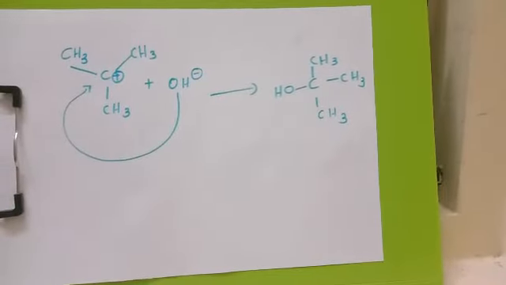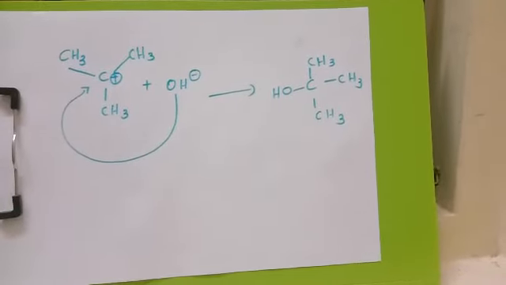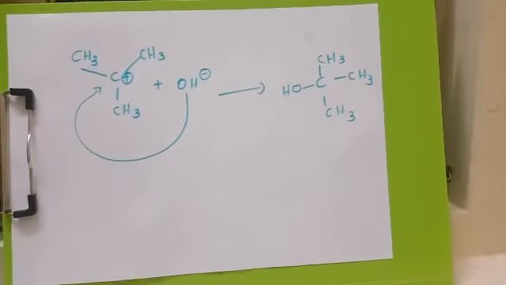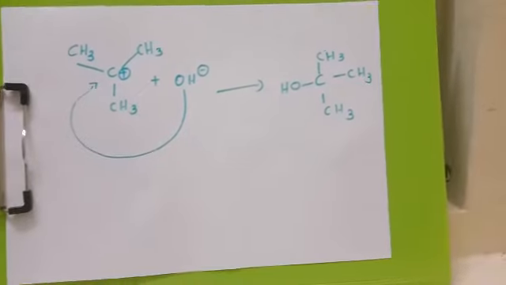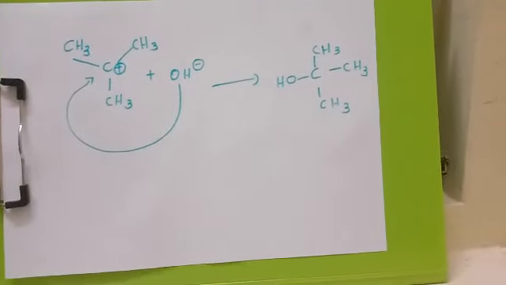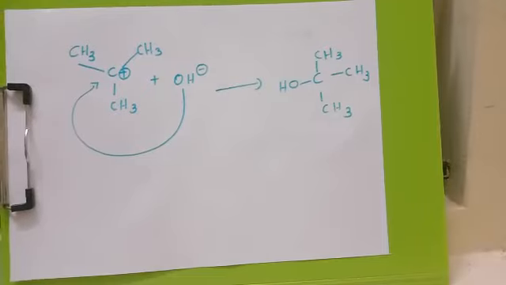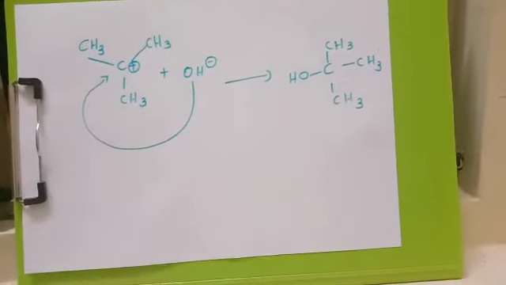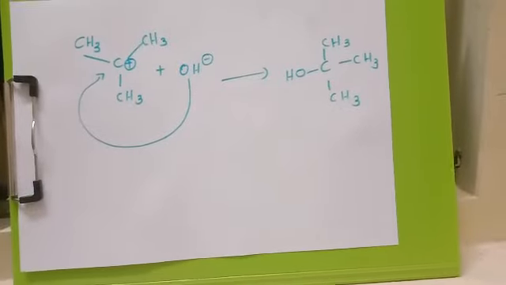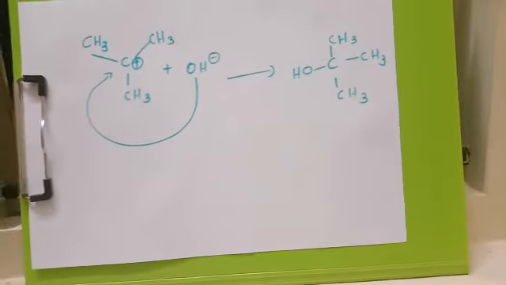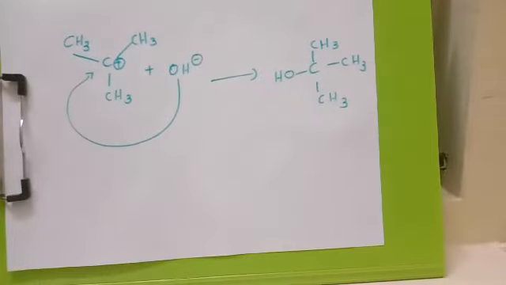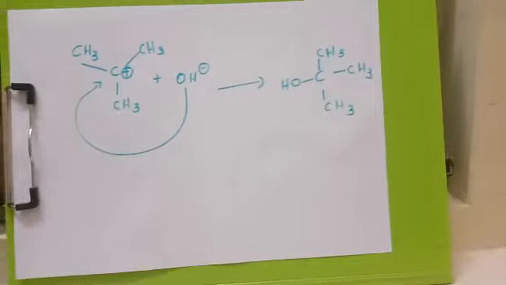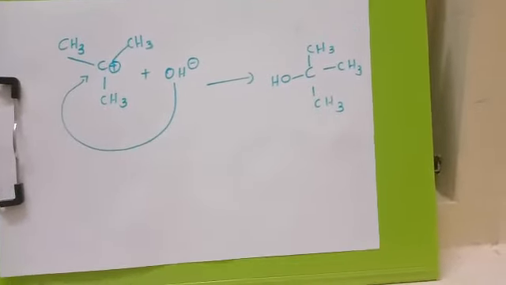In the first case, the OH group is on the right hand side, and in the second case, the OH group is on the left hand side. So both are non-superimposable mirror images. Non-superimposable mirror images are called enantiomers, and both products are formed in equal amounts. So the SN1 reaction proceeds with racemization. Racemization means equal amounts of plus and minus products are formed.